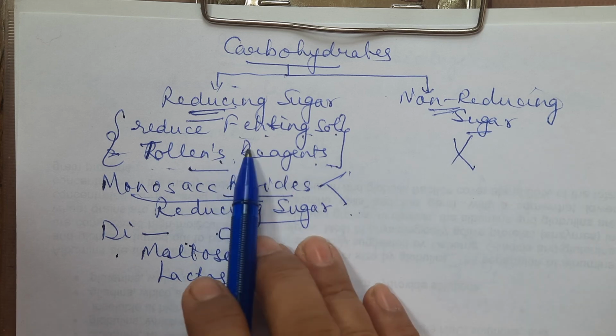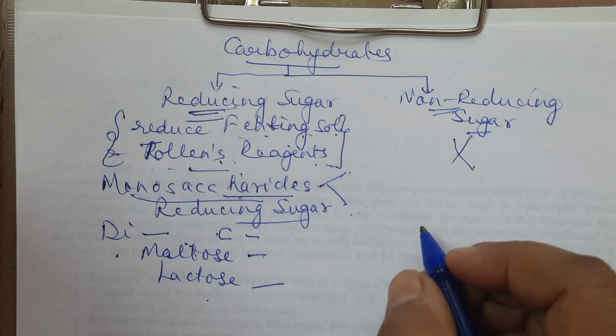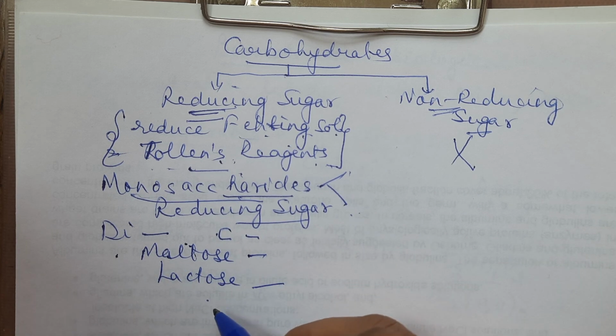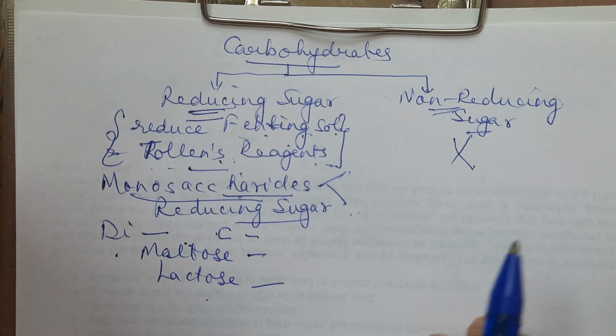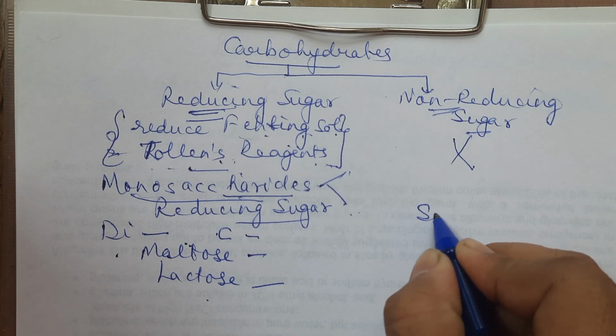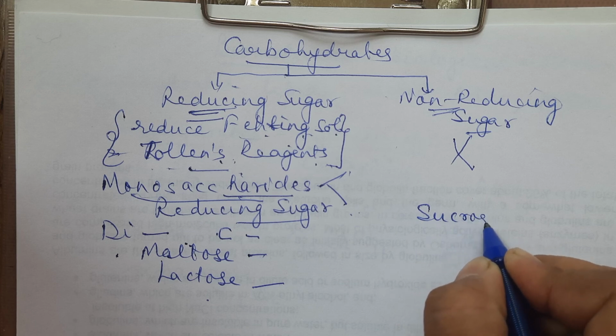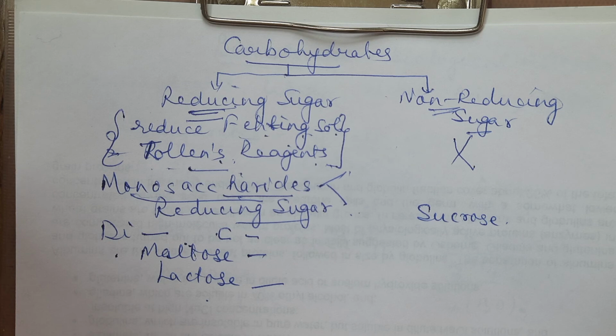Those which cannot reduce Fehling solution or Tollens reagent are called non-reducing sugars. If it is a disaccharide and the active carbon is occupied, that is, bonded, it will be a non-reducing sugar. Sucrose is the example of a non-reducing sugar. Okay, further, when we study the structural aspect of disaccharides, you will be able to understand.